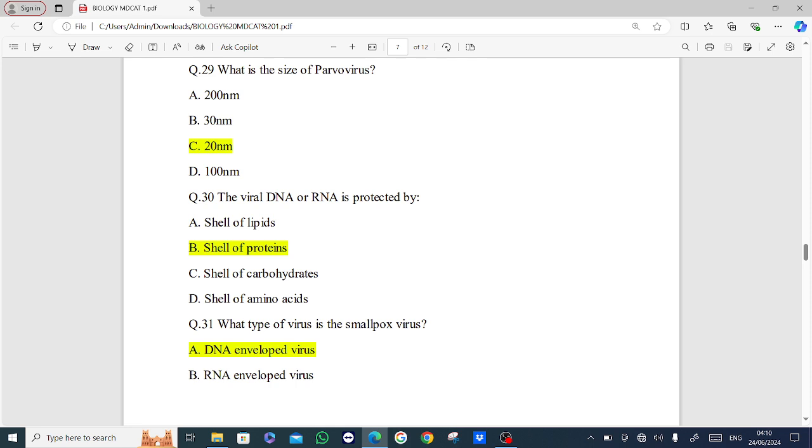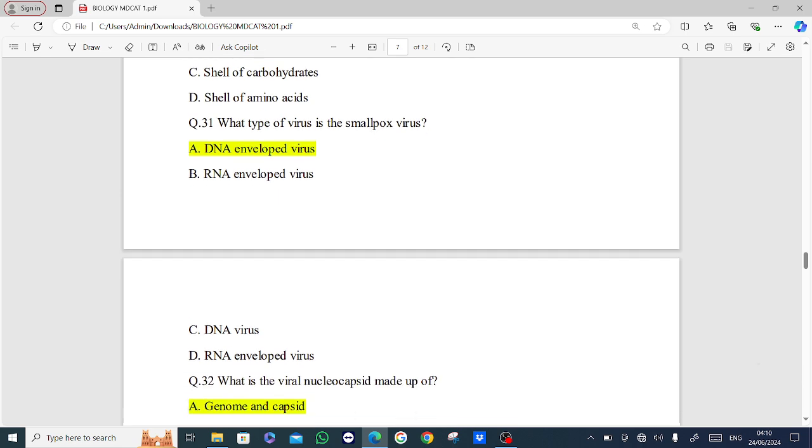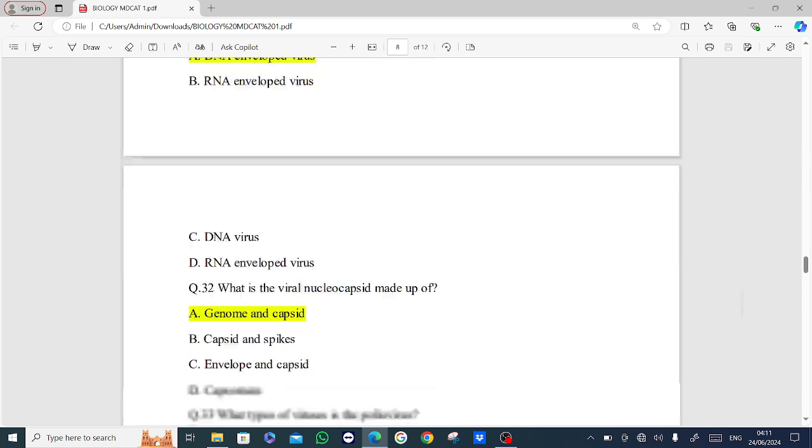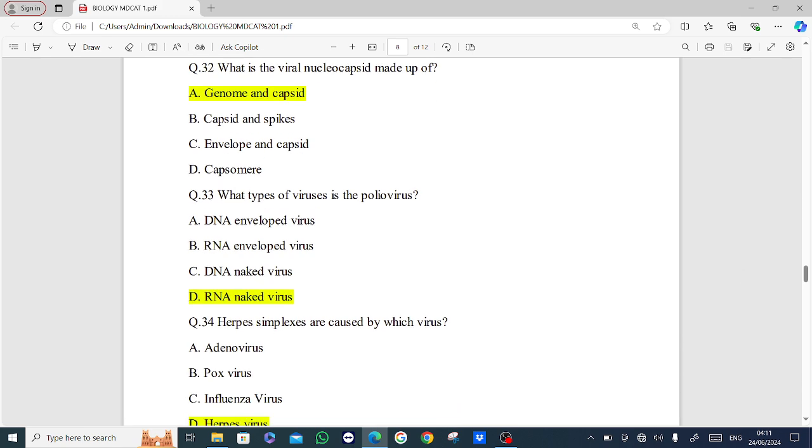Next MCQ is what type of virus is the smallpox virus? Options are DNA enveloped virus, RNA enveloped virus, DNA virus, RNA virus. Answer is option A, DNA enveloped virus. Next MCQ is what is the viral nucleocapsid made up of? Options are genome and capsid, capsid and spike, envelope and capsid, capsomere. Answer is option A, genome and capsid.